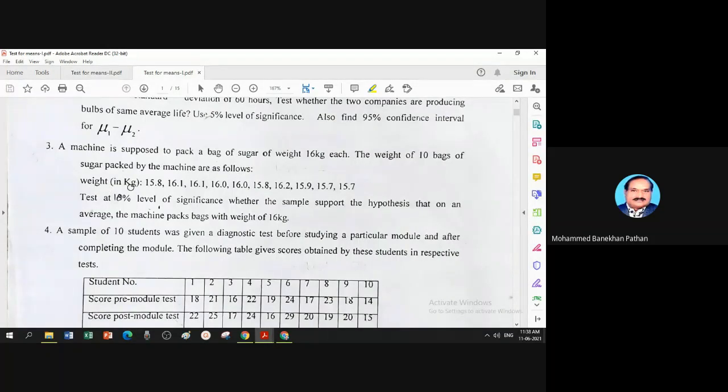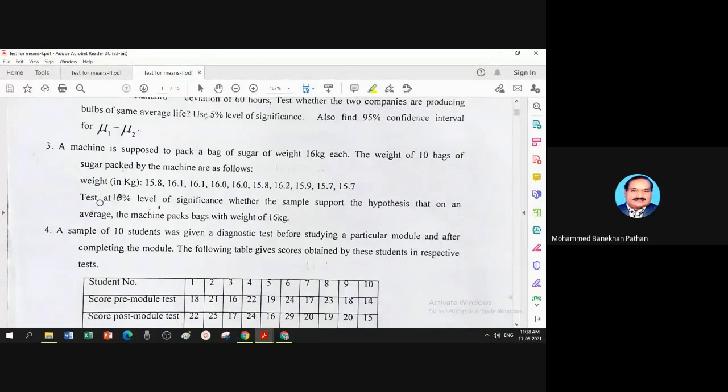Weight in kilogram per bag is measured and written like this: 1, 2, 3, 4, 5, 6, 7, 8, 9, 10. You have 10 bags and respective weights are these. It is a sample data with number of observations 10, which is a small sample.